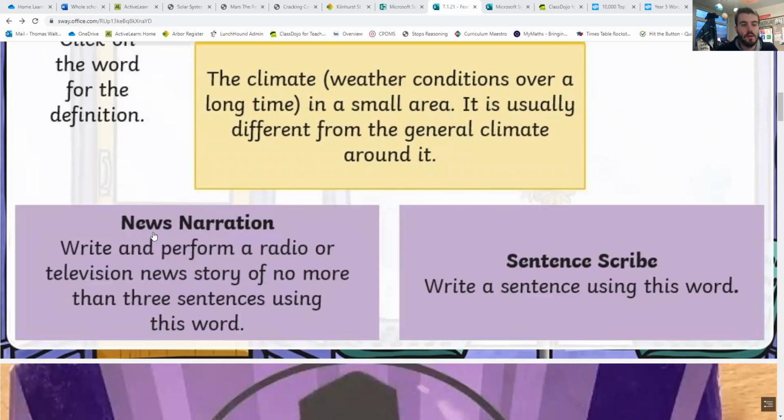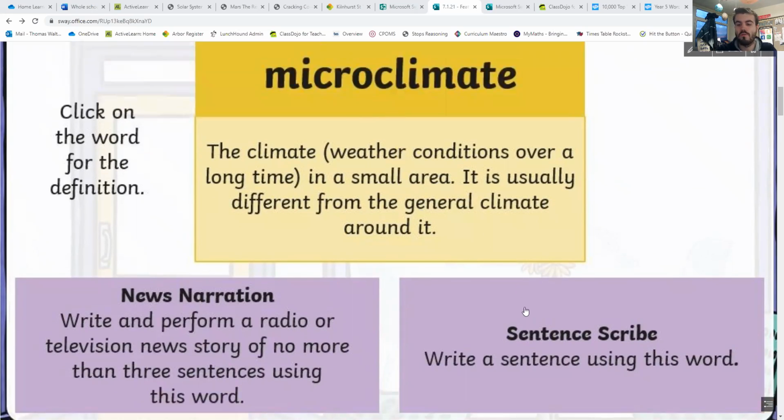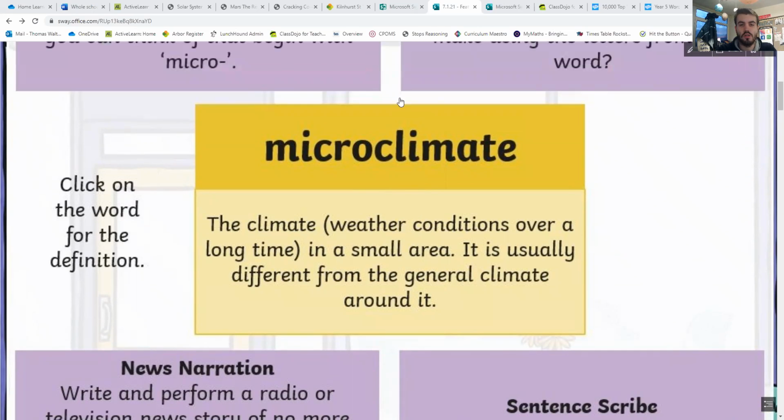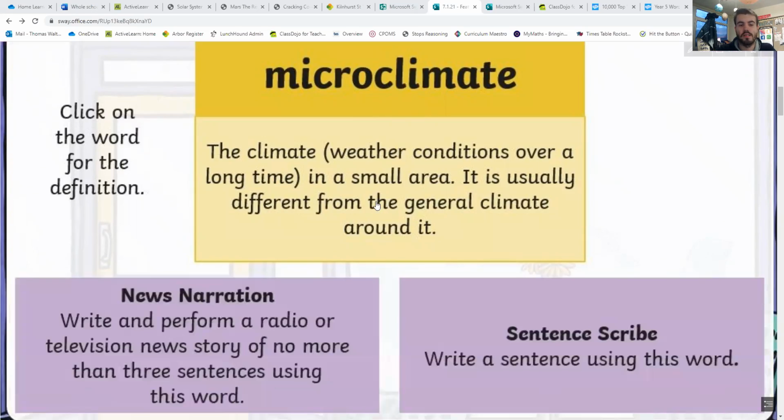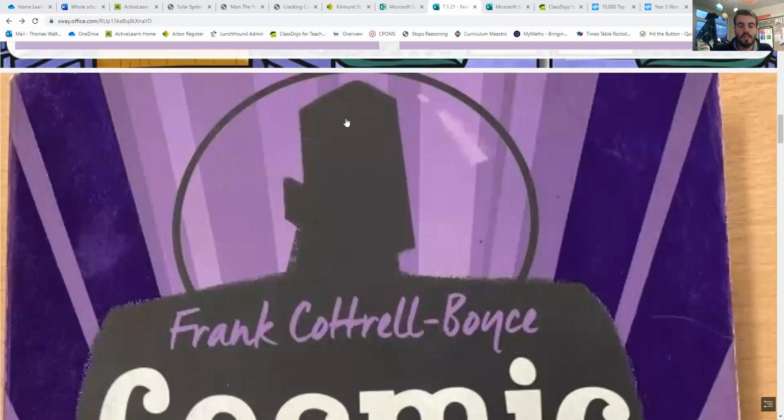You can make a news narration, so a very quick radio or television news story of no more than 3 sentences using the word microclimate, or you can write a sentence using that word, okay? So you've got about 2 minutes once you get going. This first task is to do the microclimate and one of those 4 tasks. After that, you can see our reading.